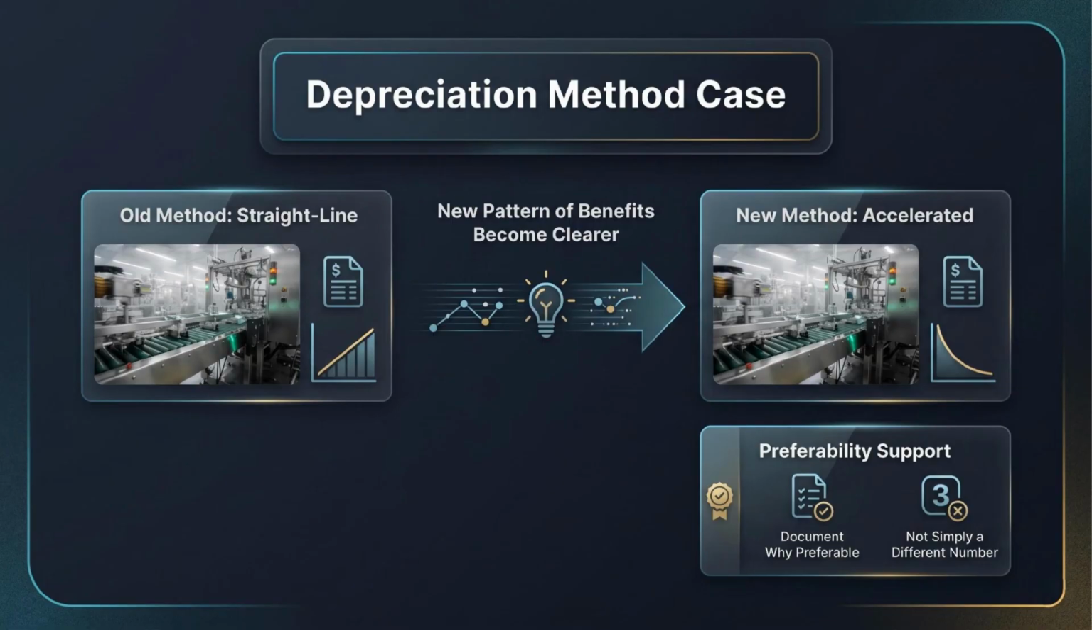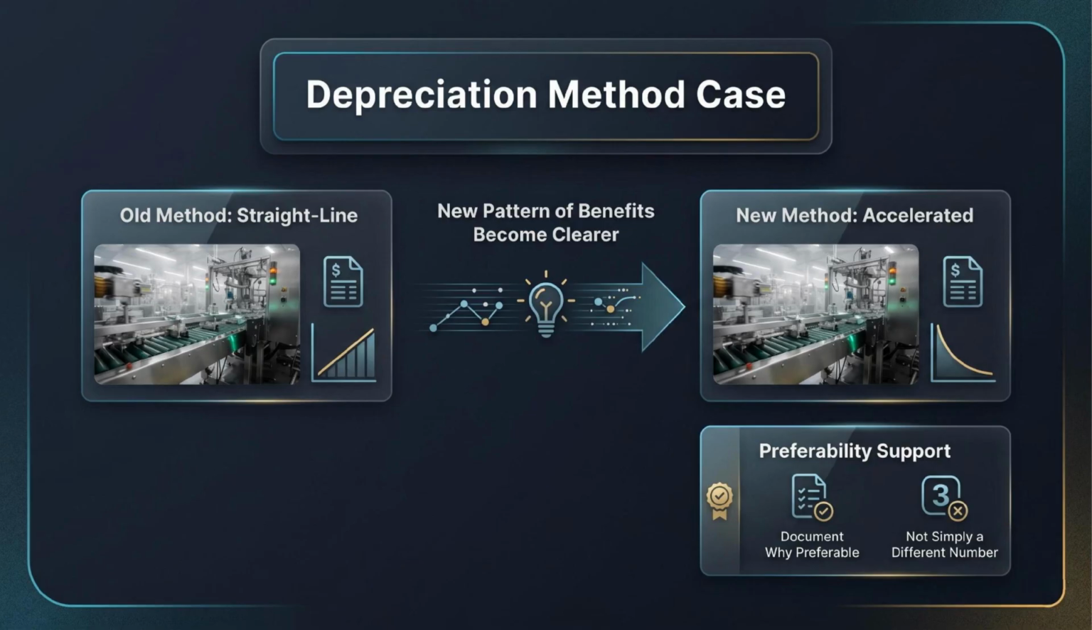Suppose an asset was originally depreciated on a straight line basis because benefits were expected to be even across the asset's life. After production data develops, management sees that the asset generates significantly more economic benefit in early years and sharply less later. An accelerated method may now better match the pattern of benefit consumption. The change is treated prospectively, but preferability support is still required.